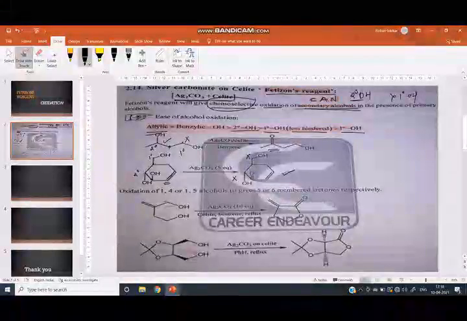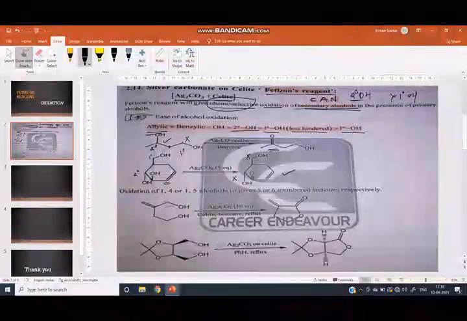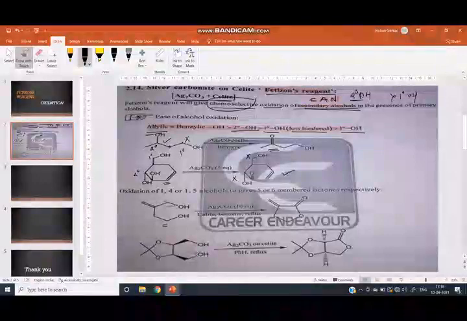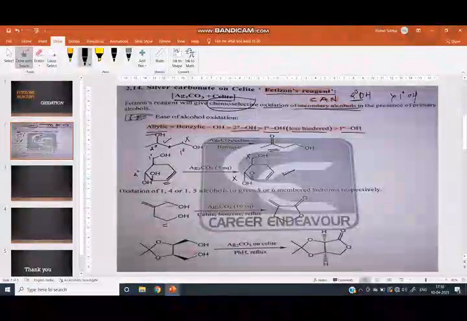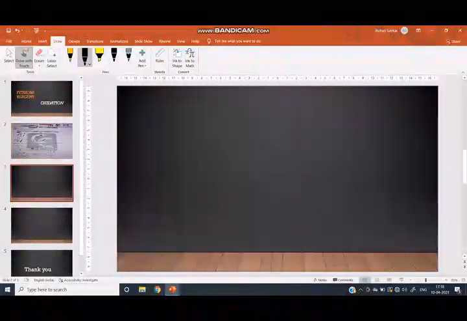Now we can see the next reaction, the oxidation of 1,4 or 1,5 diols to give 5 or 6 membered lactones respectively. This is the starting material. It reacts with Ag2CO3, celite, benzene, reflux. Benzene is a solvent. Now we can see the reaction mechanism.